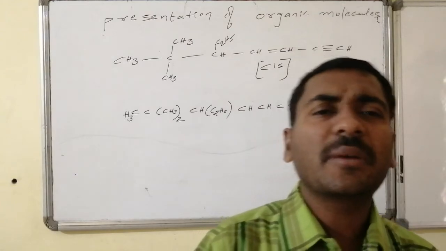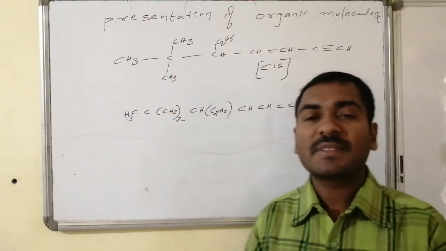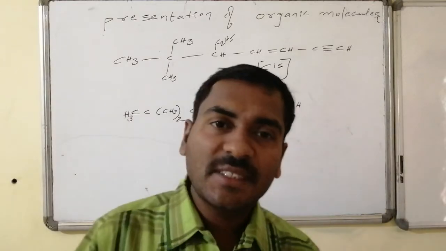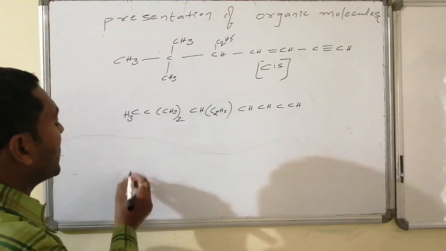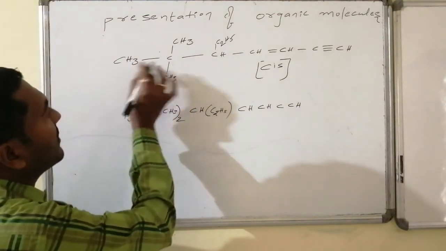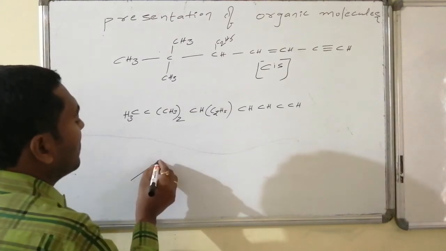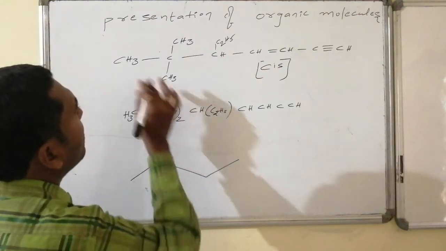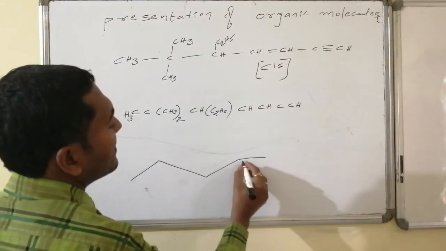Such kind of things become very difficult for us from either the first representation or the second representation. Now in zigzag we will make it clear how we have to write. Carbon connected with 1, 2, 3, 4, 5, 6, 7 carbons are there. 1, 2, 3, 4, 1, 2, 3, 4 are there. Whereas what we are seeing is this is a cis bond.